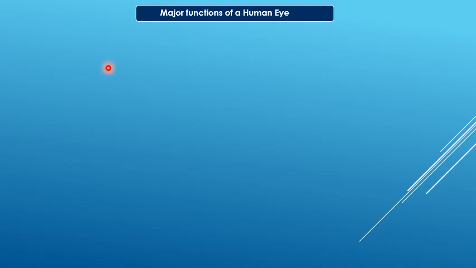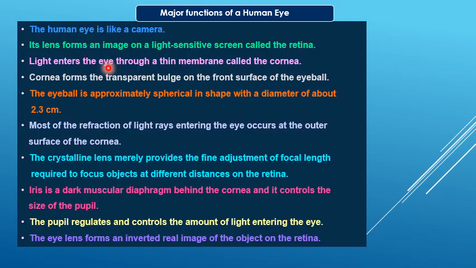Major functions of a human eye. The human eye is like a camera. Its lens forms an image on a light-sensitive screen called the retina. The light enters the eye through a thin membrane called the cornea. The cornea forms the transparent bulge on the front surface of the eyeball.